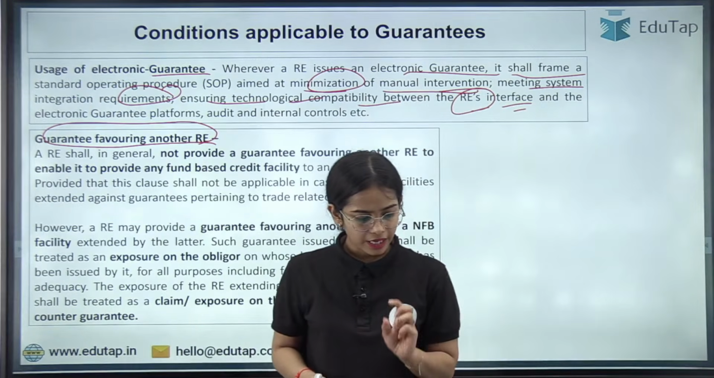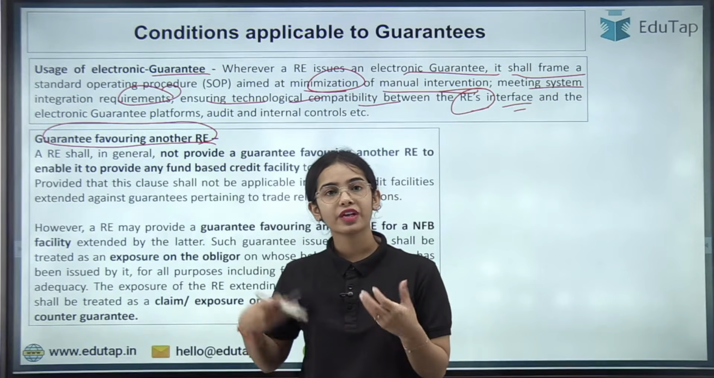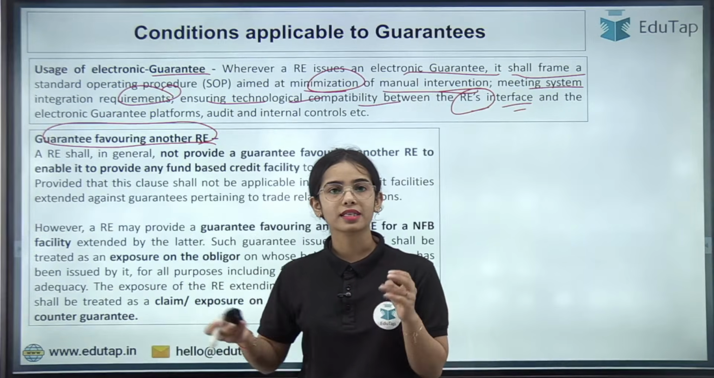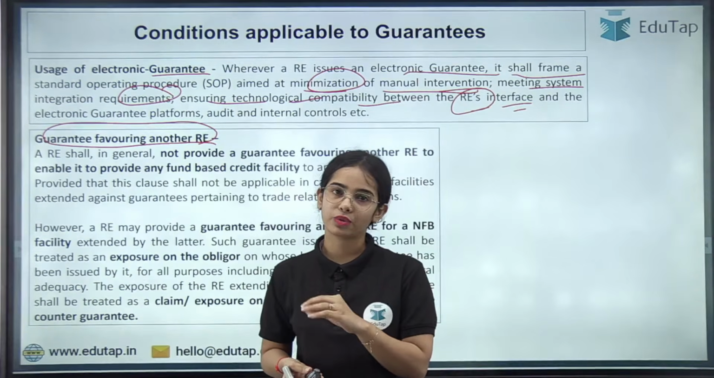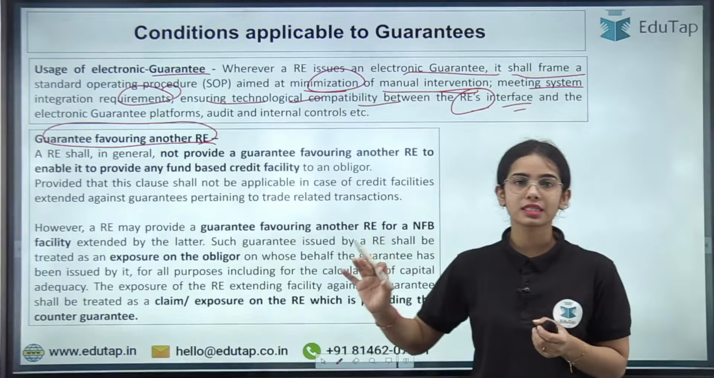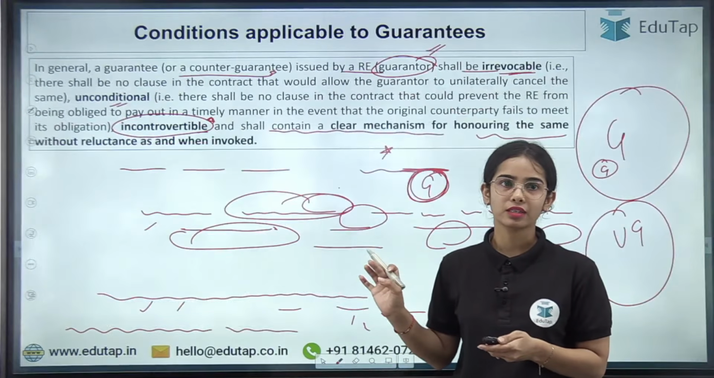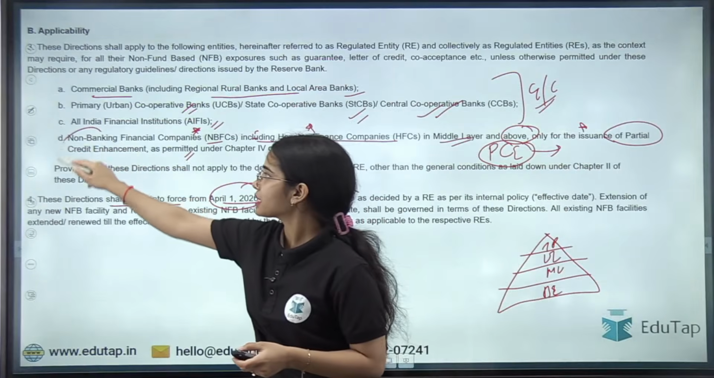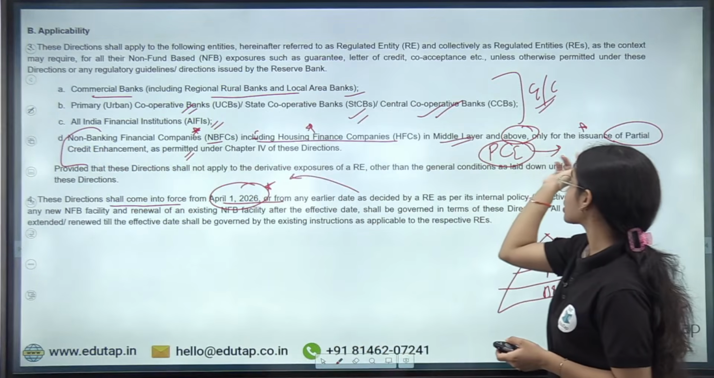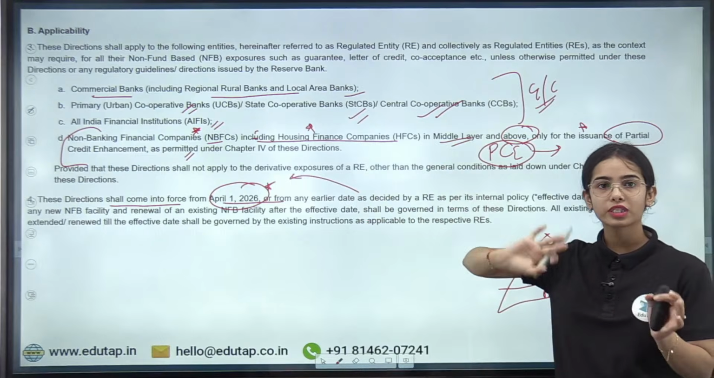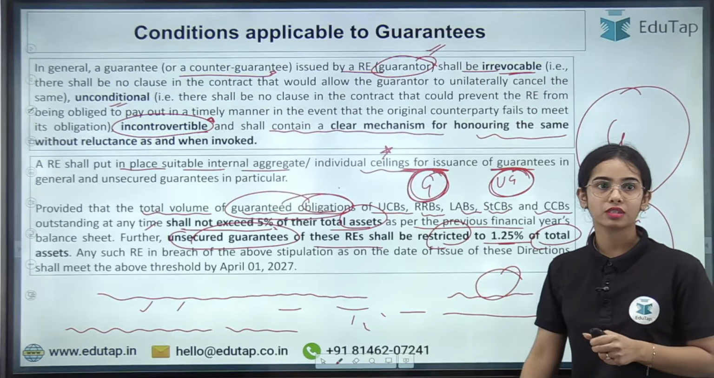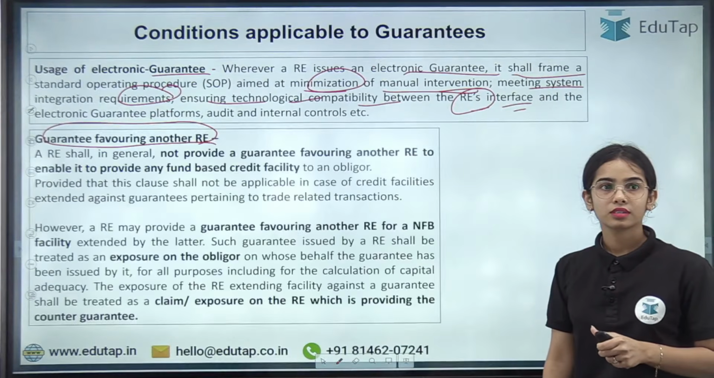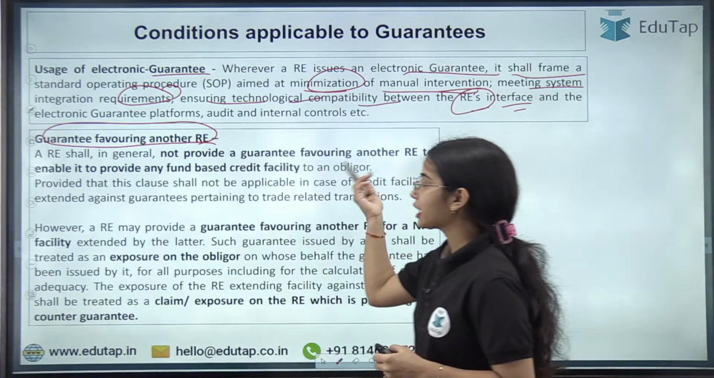Yukta, you will understand the NBFC criteria better when we discuss the PCE, that is partial credit enhancement. Okay, then we will discuss the NBFC criteria in more detail. So basically this NBFC criteria we will discuss in more detail when we discuss the partial credit enhancement. Okay, there are different conditions there.